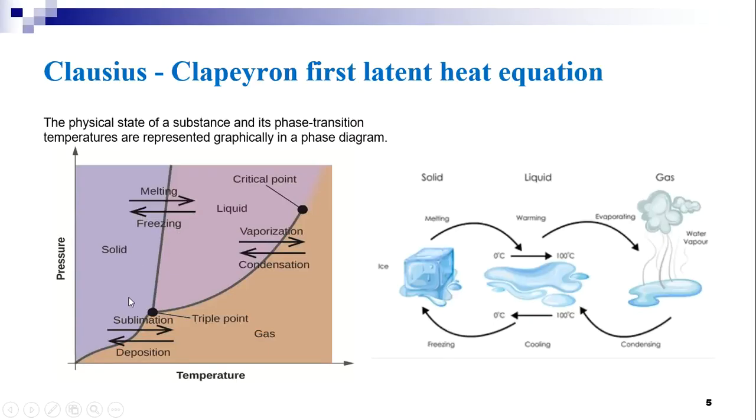If a solid directly changes into a gas without going to the liquid phase, it is known as sublimation, and the reverse process of gas converting into a solid directly is known as deposition. A liquid changes into a gas. The phase change is given by vaporization, and the reverse process is known as condensation. So here, between any two phases we will find some equilibrium state where the two states are present.